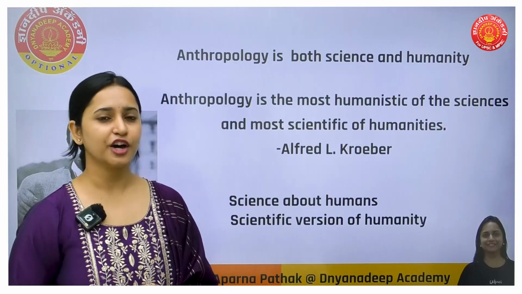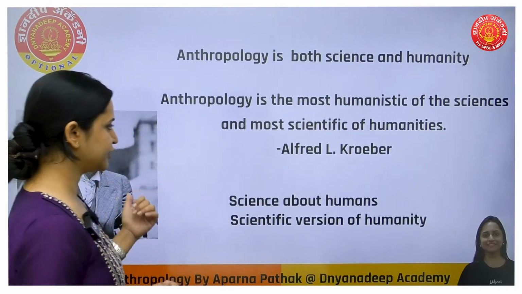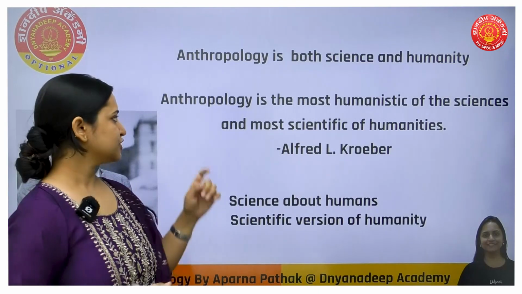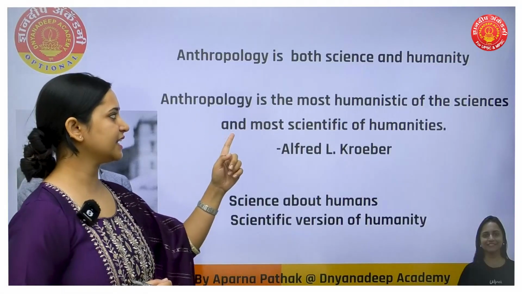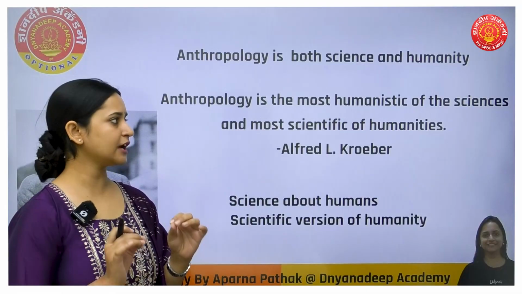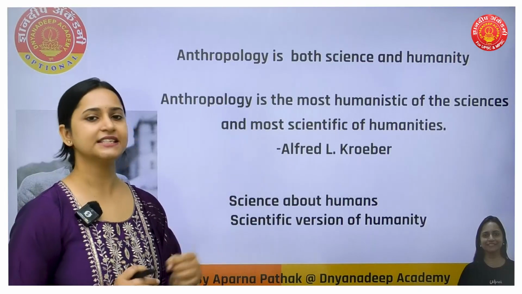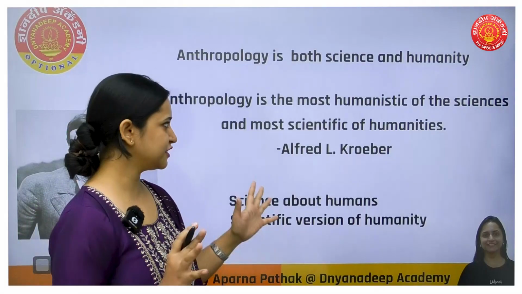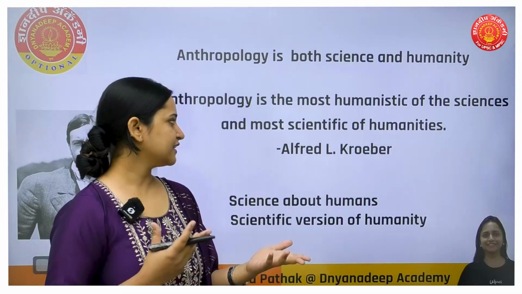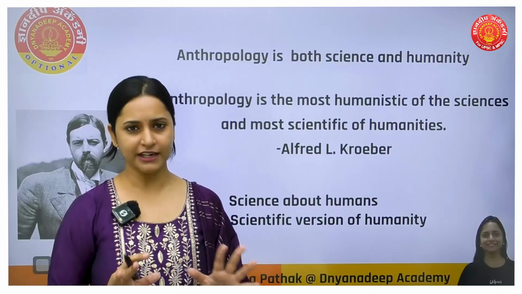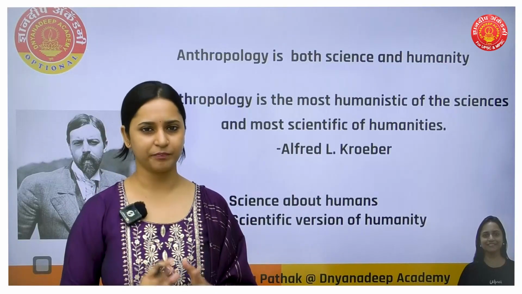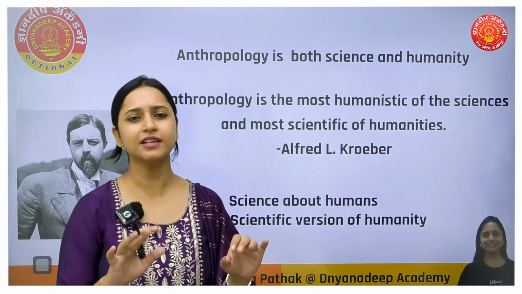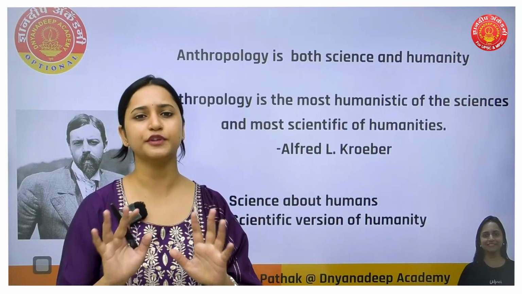Regarding this, a renowned anthropologist, Alfred Kroeber, has given a definition of anthropology. He says that anthropology is the most humanistic of sciences and most scientific of humanities. You may find that too many terminologies are here, humanistic of sciences and scientific of humanities. Do not get worried. I'll be explaining in a very easy way. So here, humanistic of sciences. What does that mean? In simple language, we are studying the science of human being.